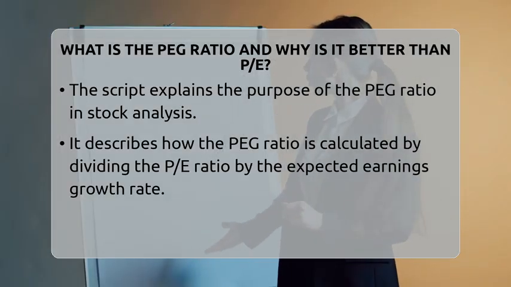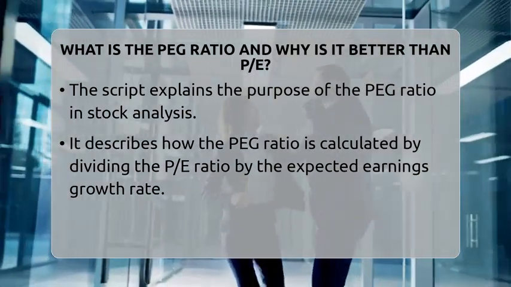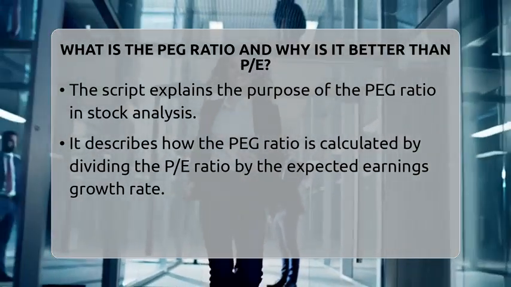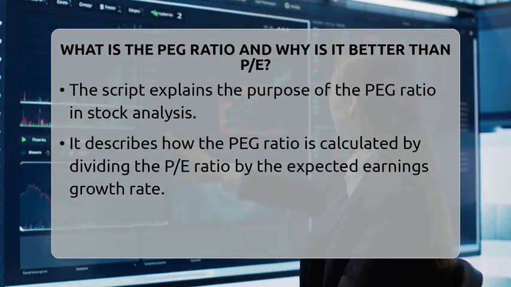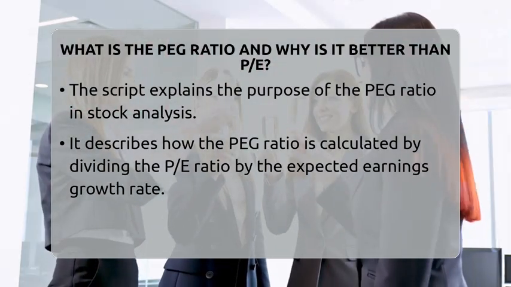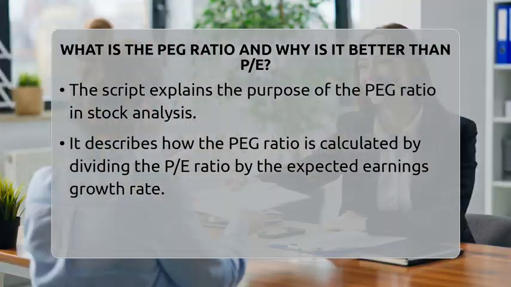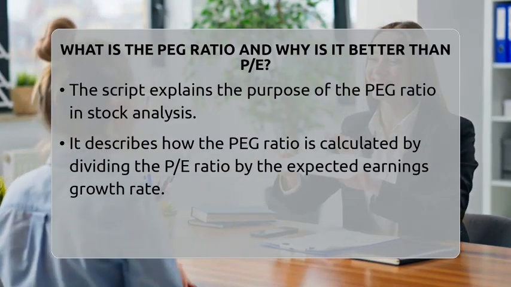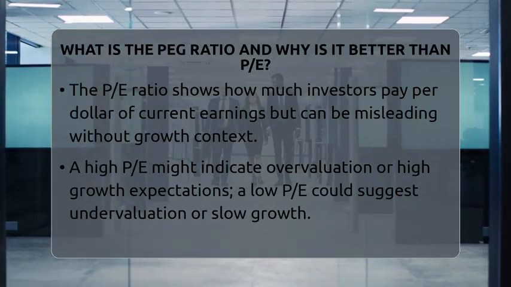The PEG ratio, which stands for price earnings to growth ratio, takes the traditional PE ratio and adds a twist. It divides the PE ratio by the company's expected earnings growth rate over the next 1 to 3 years. This way, you're not just looking at how much investors are paying now, but also considering how fast the company is expected to grow.